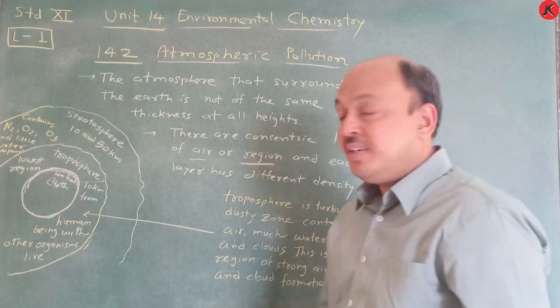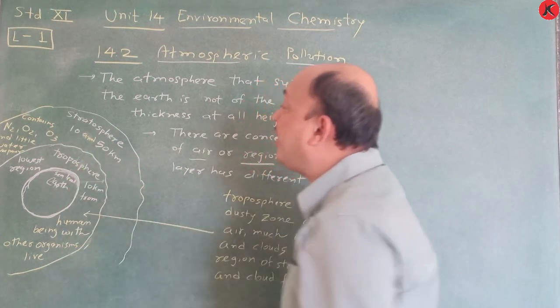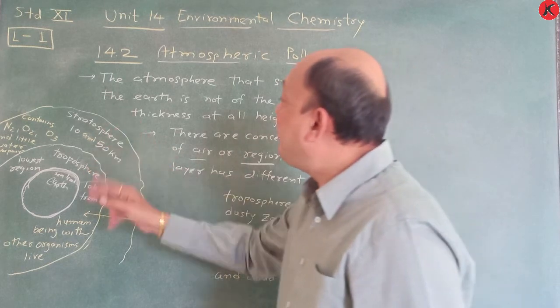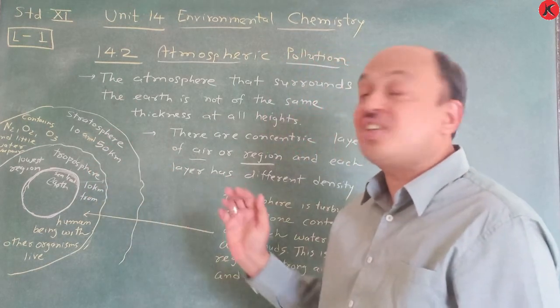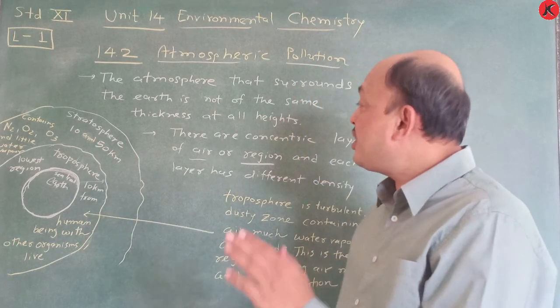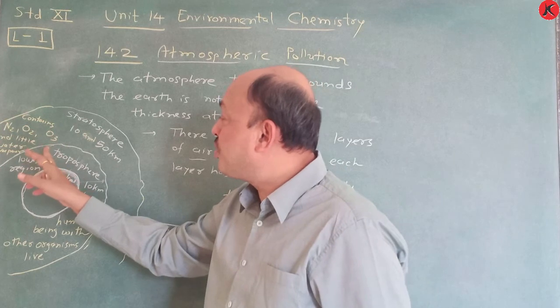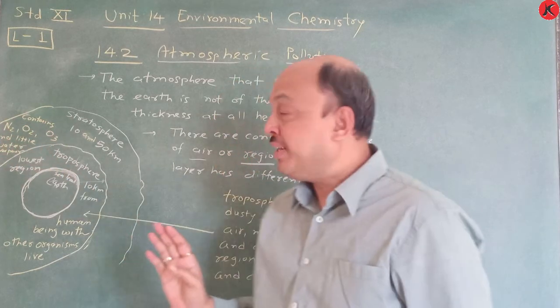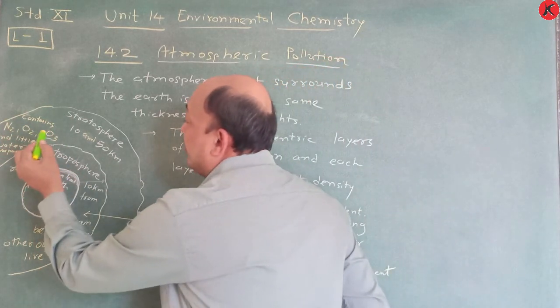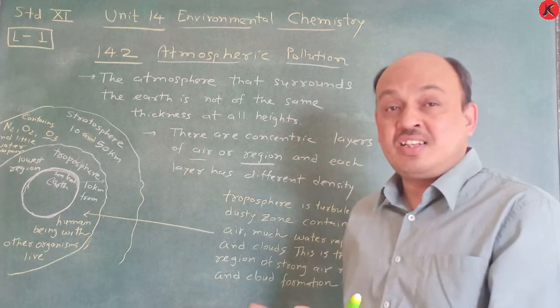Remember this, okay? Above the troposphere, between 10 and 50 km, this region is considered as stratosphere. Remember this one, stratosphere. This stratosphere contains dinitrogen, dioxygen, ozone and little water vapor. You know that from the sun ultraviolet radiation is emitted.